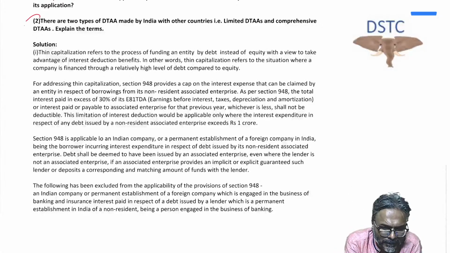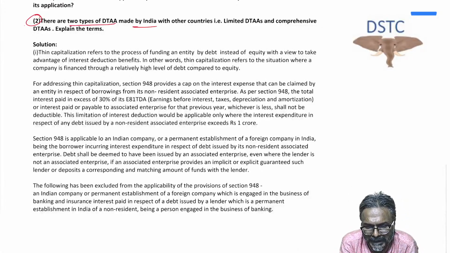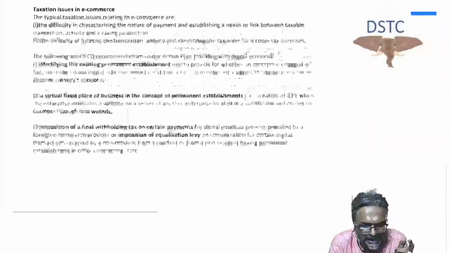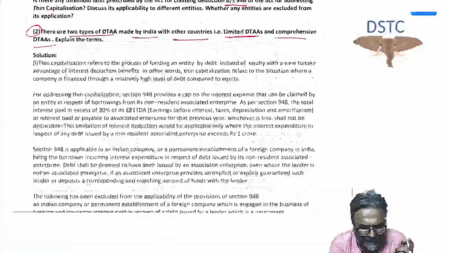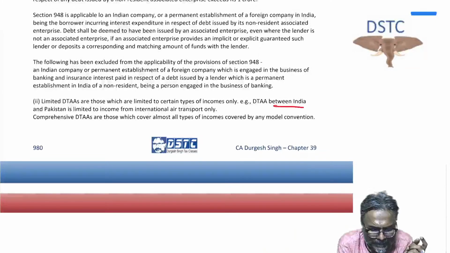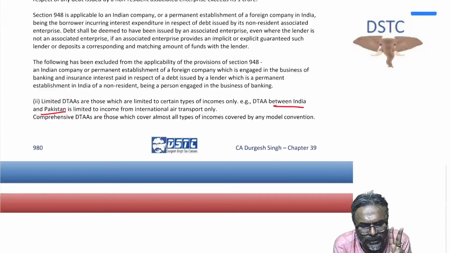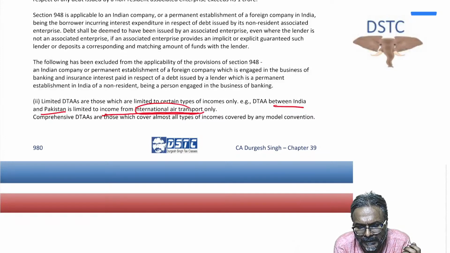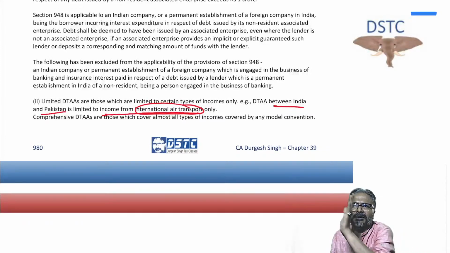Now, students, this is an important one. There are two types of DTAA made by India with other countries: limited DTAA and comprehensive DTAA. Explain the term. Now, limited DTAA, students, is India and Pakistan. This is the last question, students. In this case, the limited DTAA is between India and Pakistan. Why is it limited? Because they have got only two articles. And the two articles cover what, students? One is the meaning, and another is the article relating to taxation rights on international air transport. That's it.